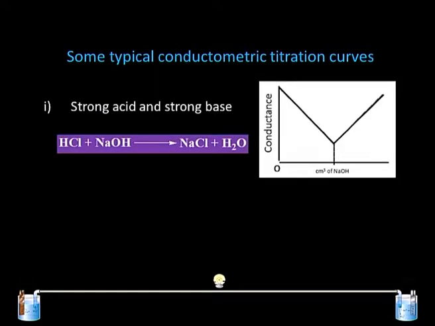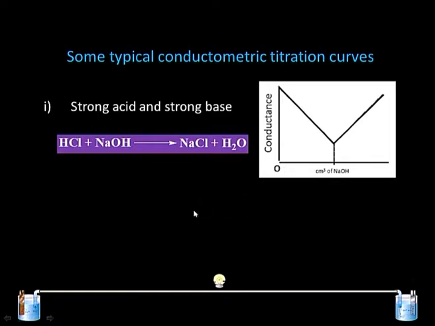The second thing is that they give a more accurate result compared with the volumetric titration, because we get an equivalence point instead of an end point. Now, what are the different types of curves we can get from the various types of titration which are possible? First, we will look at the titration between a strong acid and a strong base.